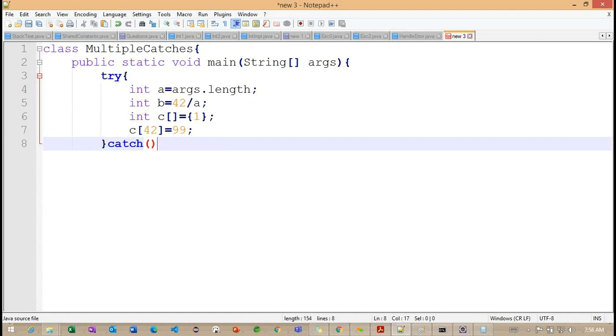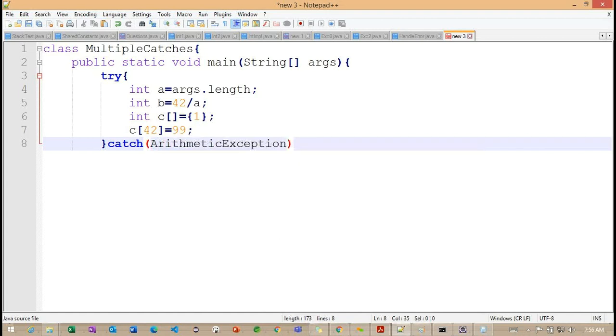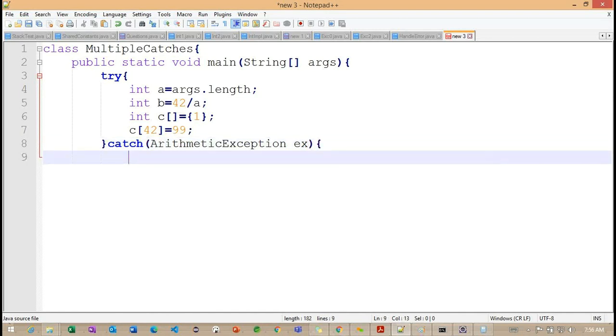So here I want to work with the catch block. This particular catch block we already identified. This is the arithmetic exception, because we are trying to work with some division operation, so we may get an arithmetic exception. Now we are handling this particular exception.